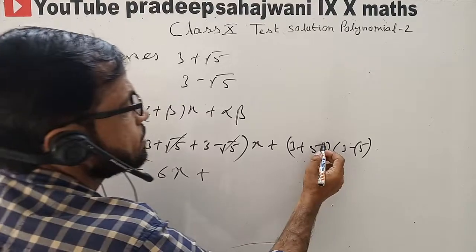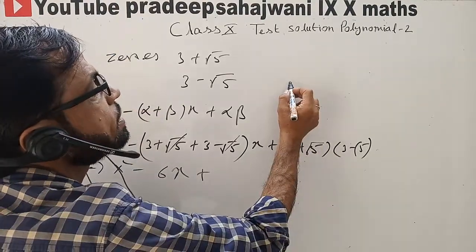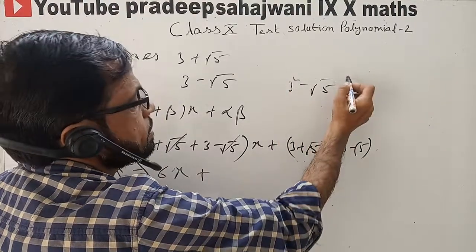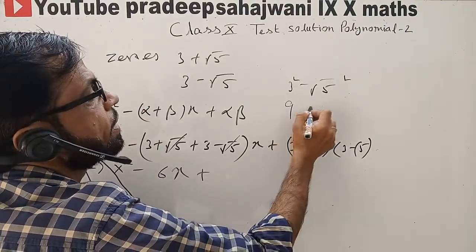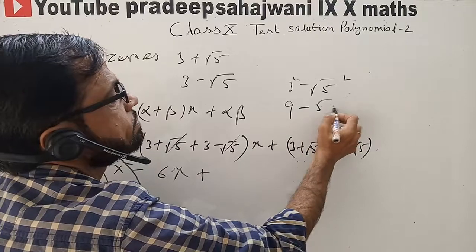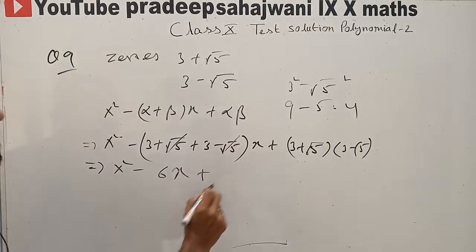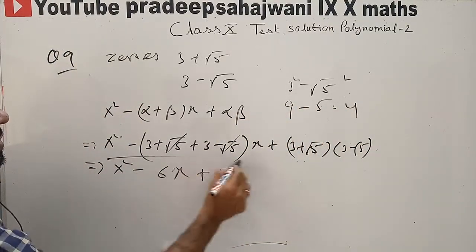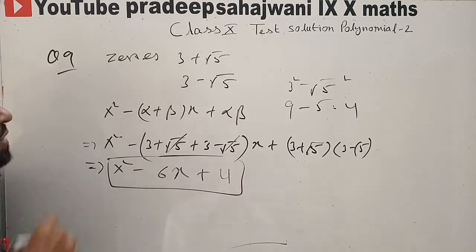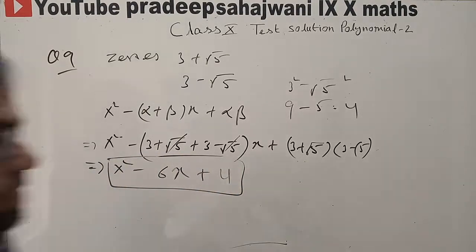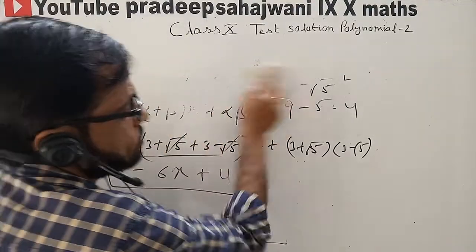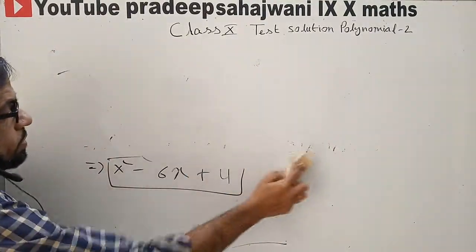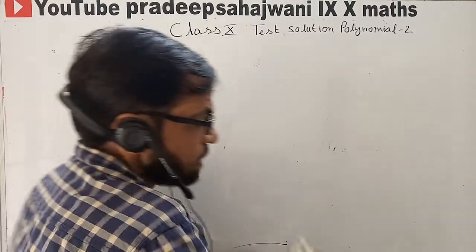A square minus b square means क्या होगा आपको पता है? 3 square minus root 5 square. So this will be 9 minus 5, 4. Okay, so we can write directly 4. So this will be your answer of question number 9. Okay, but listen student, you must watch the questions also if you are not having the questions. Okay, now see the 10th question.